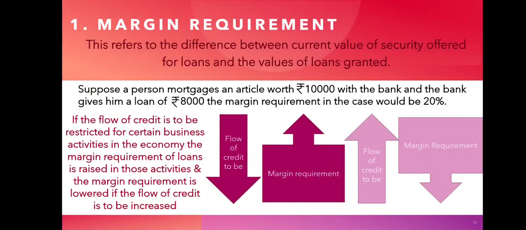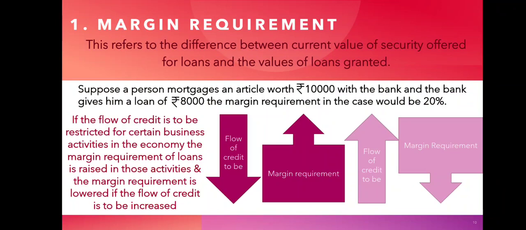The first qualitative measure of monetary supply is margin requirement. Now, what is margin requirement? This refers to the difference between the current value of security offered for loans and the value of the loans granted. Suppose a person mortgages an article worth 10,000 with a bank and the bank gives him a loan of 8,000. In this case, the margin requirement would be 20,000.